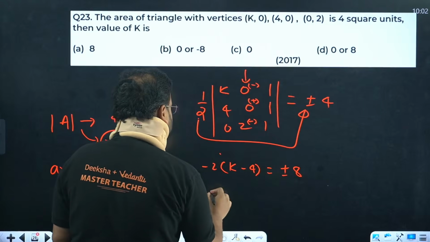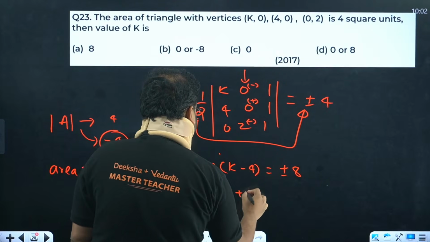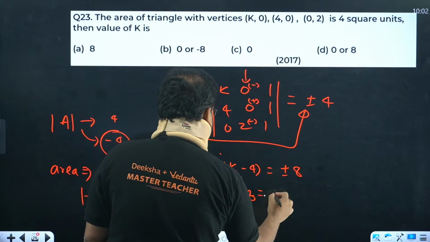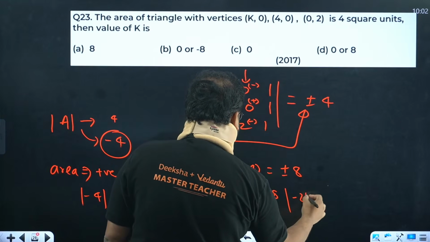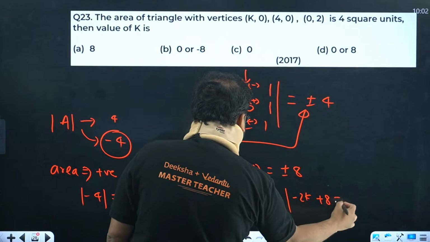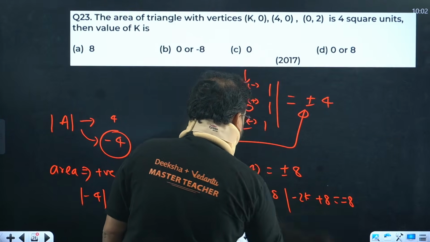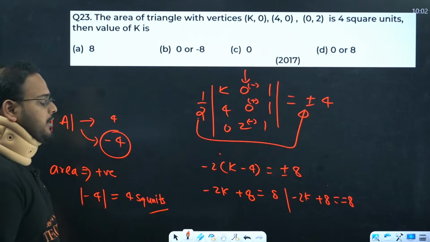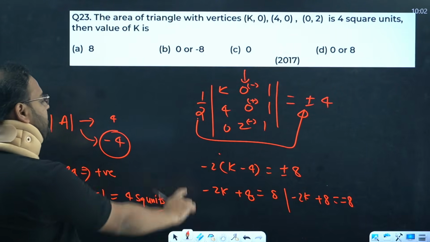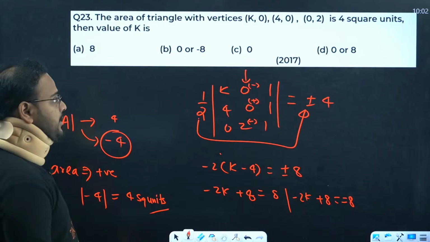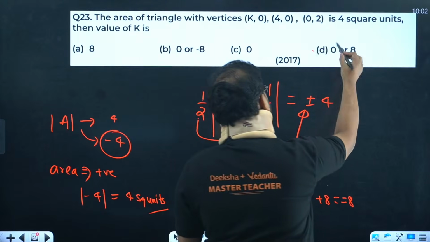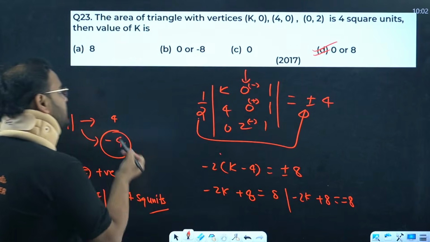So we're getting here minus 2k plus 8 equal to plus 8, and minus 2k plus 8 equal to minus 8. Solve it. From here that value comes as 8, from here it comes as simply 0. So 0 and 8 is the answer, guys. Option is D.